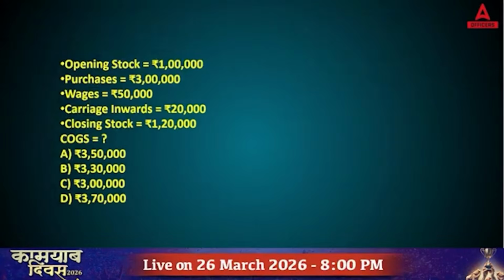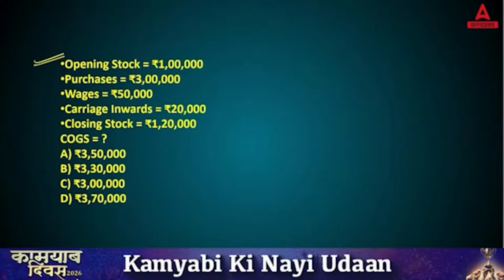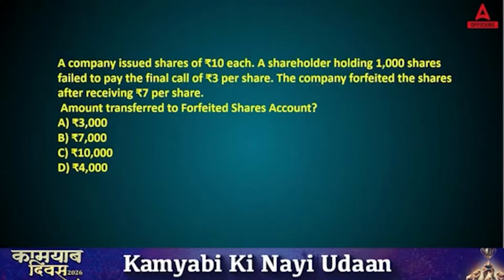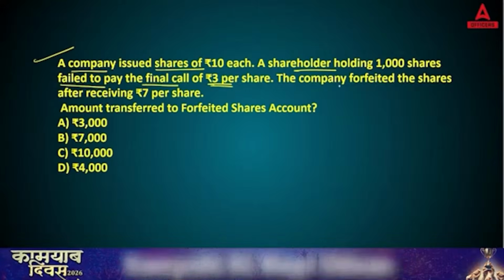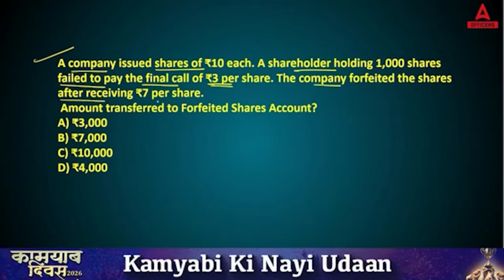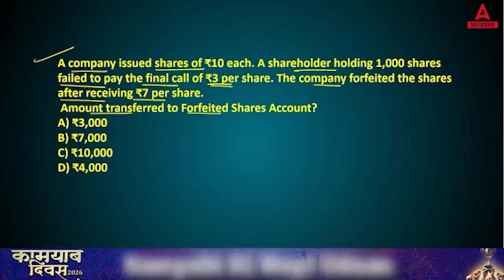Correct, chaliye. Again, a similar question you have here. Oh, I think the same question is repeated, so just ignore this question now. Let's read the next one. A company issued shares of 10 each. A shareholder holding 1000 shares failed to pay the final call of rupees 3 per share. The company forfeited the shares after receiving rupees 7 per share. What amount is transferred to the forfeited share account?